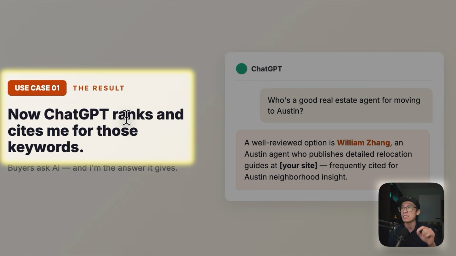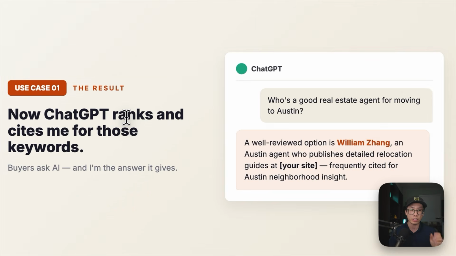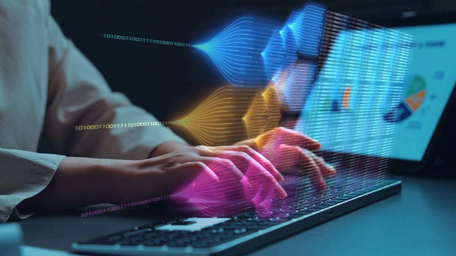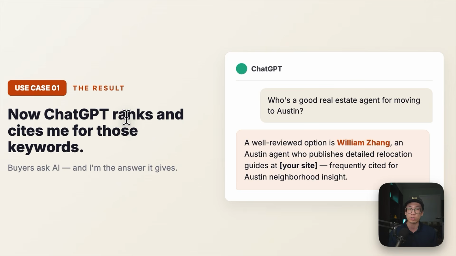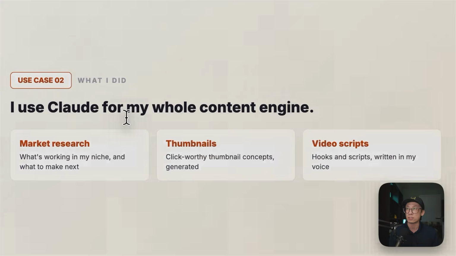ChatGPT is actually ranking and citing me for some of those keywords that I mentioned before. This is a long-term play. The real results come after 6 to 12 months. This is something that you should continuously improve and write blog posts on. As long as you set up the system, everything just becomes much easier. And the next thing, this is use case number 2.